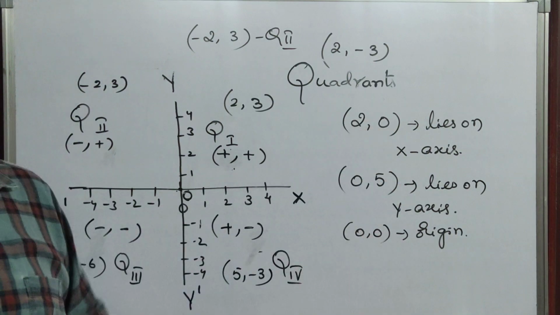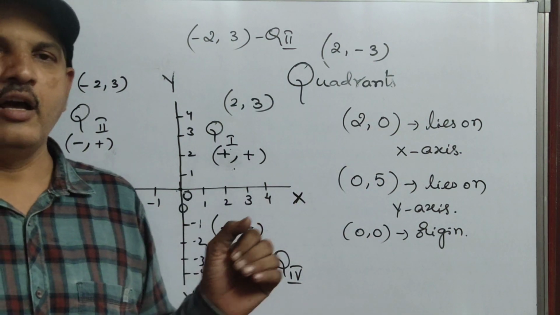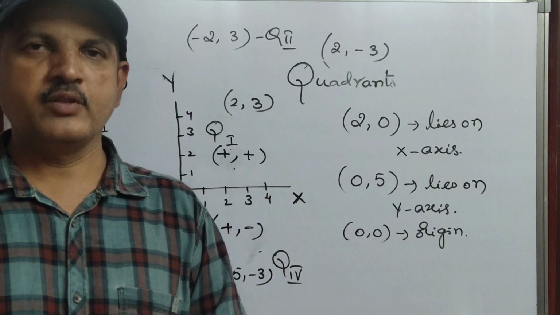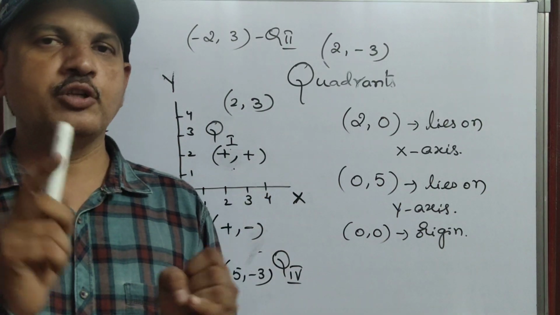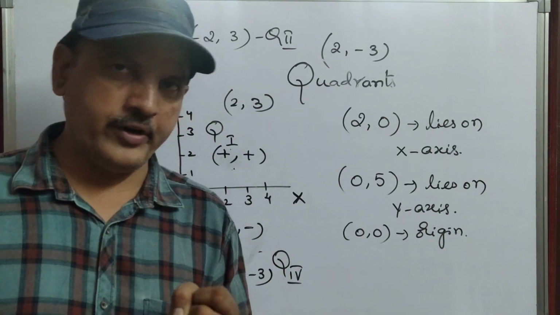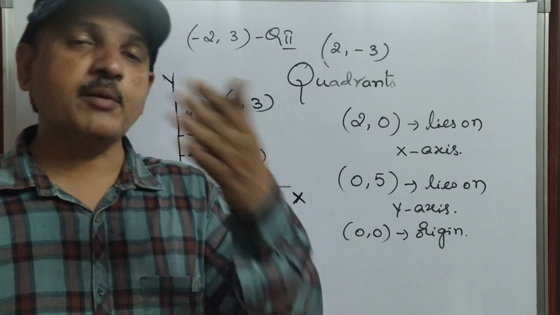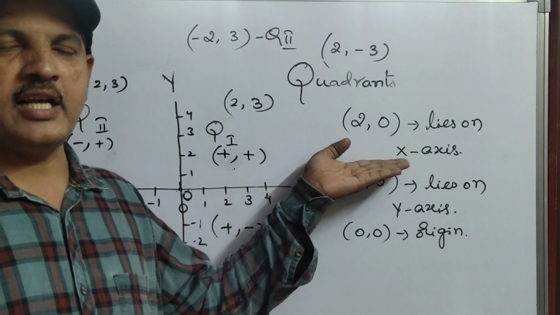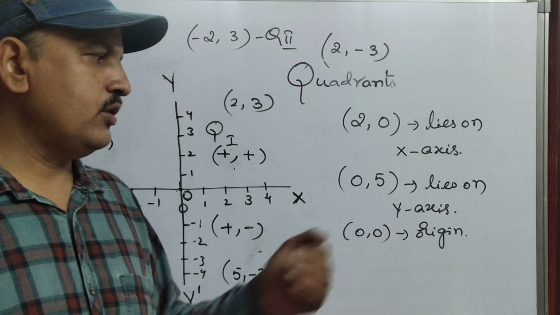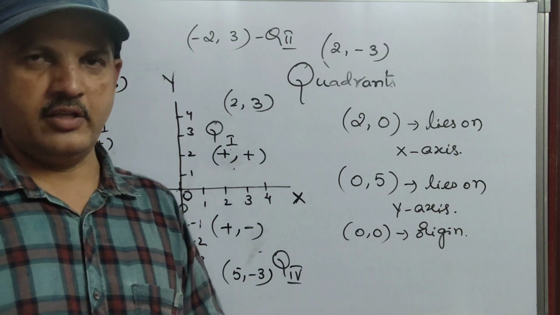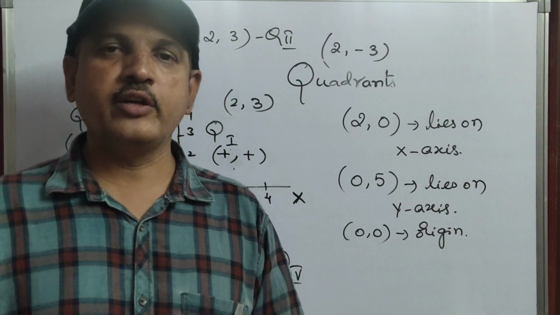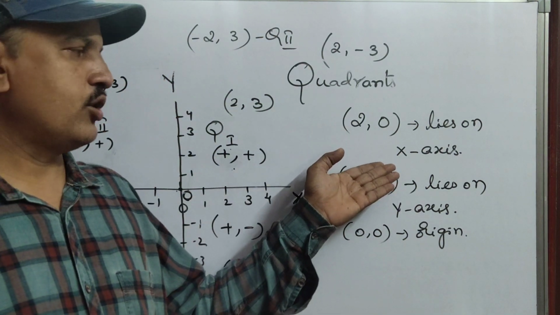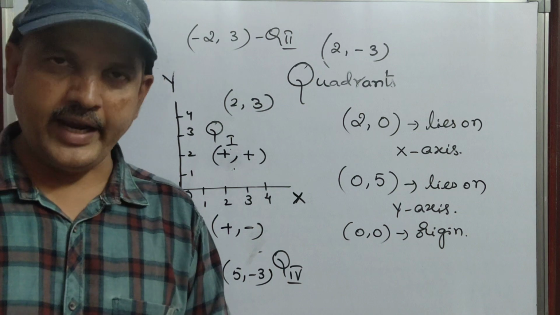But why did these names come like this? I am going to tell you in tomorrow's class. In tomorrow's class I am going to tell you how to plot the points, because after plotting the points only you will understand why these are called lies on the x-axis, lies on the y-axis and origin. After plotting the points you will know very clearly what lies on the x-axis and what lies on the y-axis.